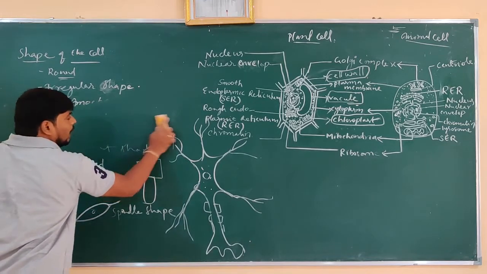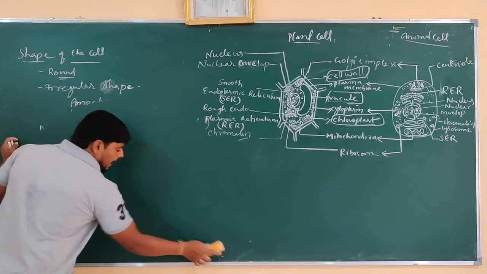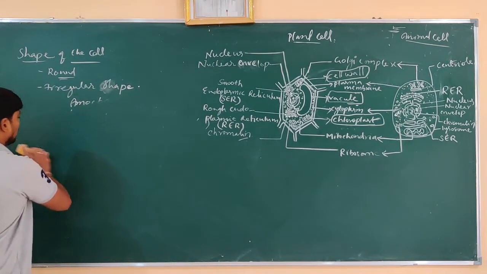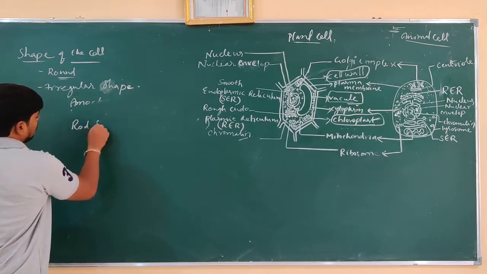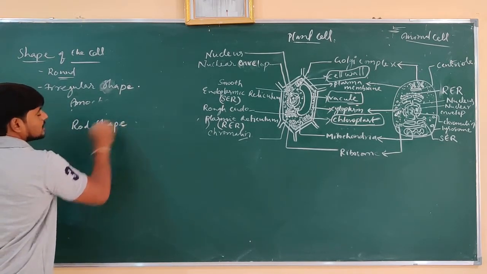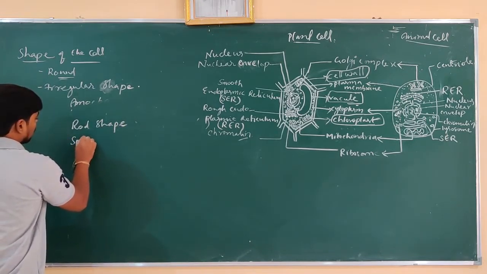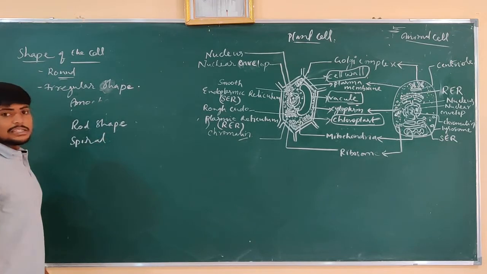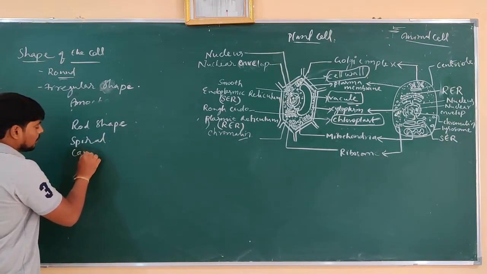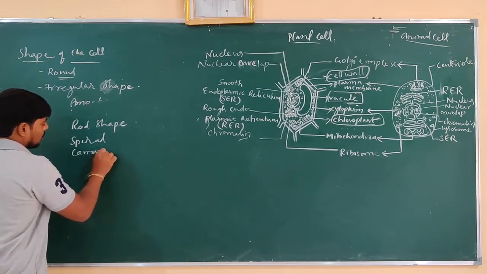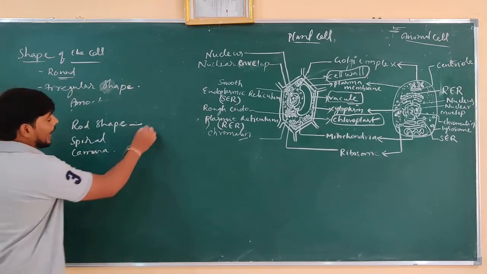For example, if you take bacteria, bacteria are also found in different shapes, like rod shape bacteria, and also spiral in shape. That is also one shape of bacteria usually found. Comma shape is also found.